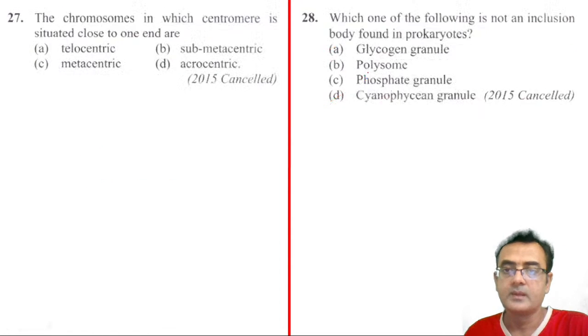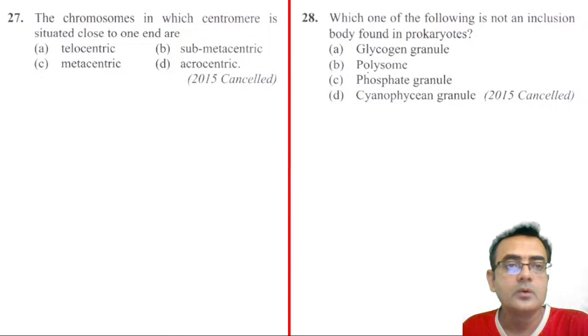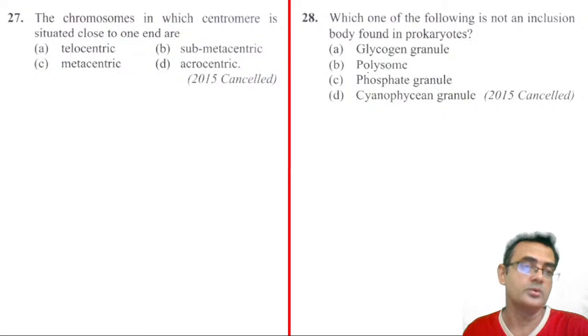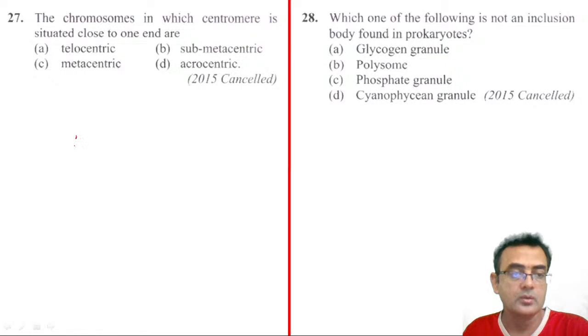Okay, next question. The chromosome in which the centromere is situated close to one end. See, this is a very confusing question. Can you tell me the answer? See, I am sketching a chromosome here.